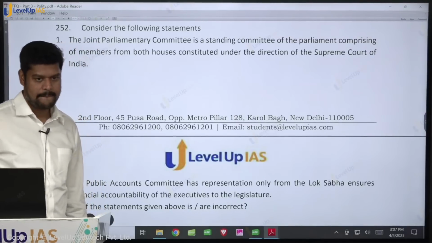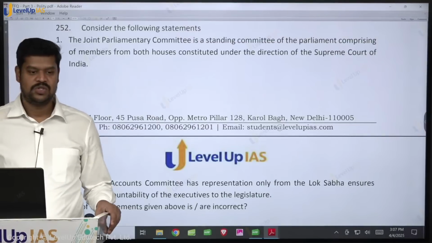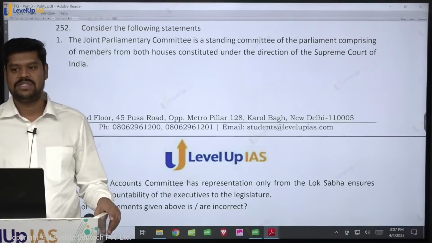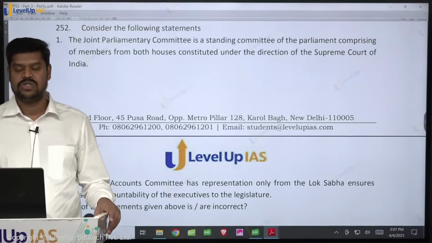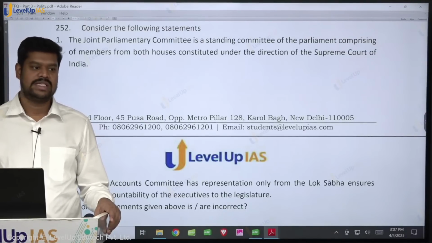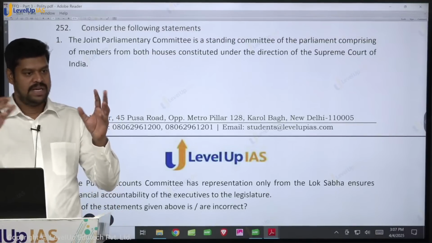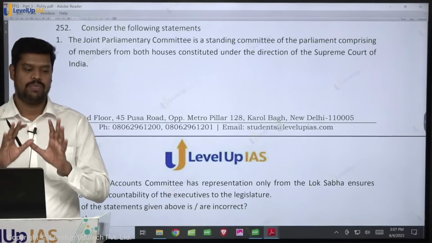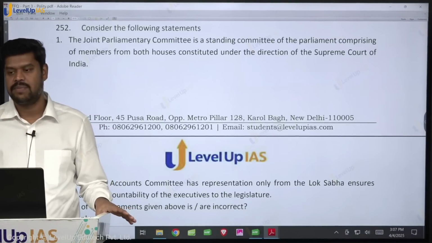Is it true? Why would the Supreme Court come in? It is the role of the Parliament. There is no role for the Supreme Court in establishing a committee in the Parliament. So a Joint Parliamentary Committee is usually established by the Speaker and the Chairman of Rajya Sabha. They will consult, and according to their opinion they will constitute a Joint Parliamentary Committee.